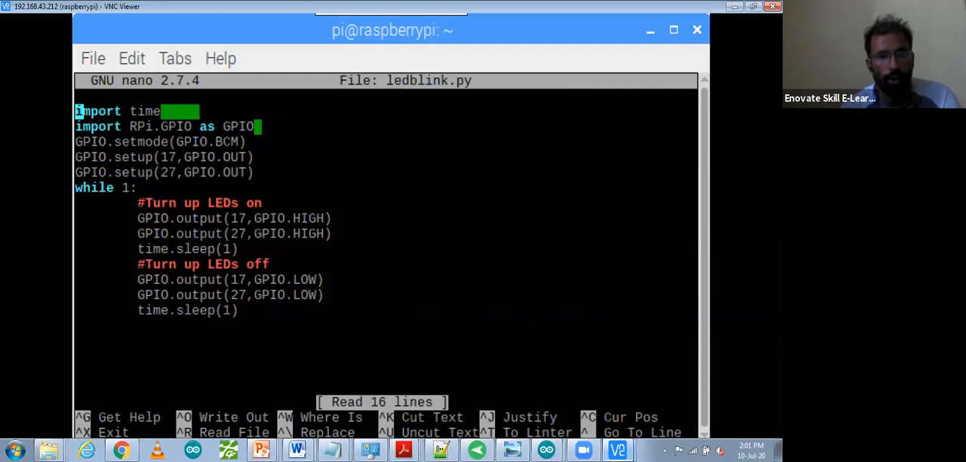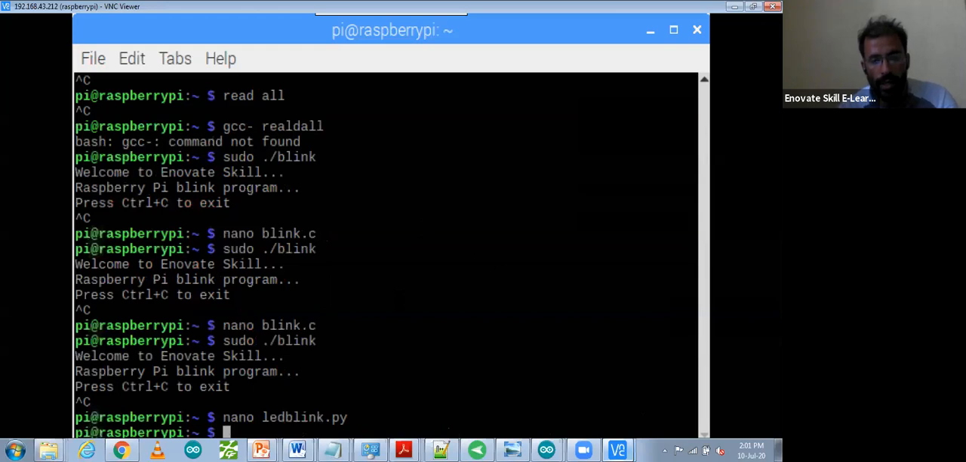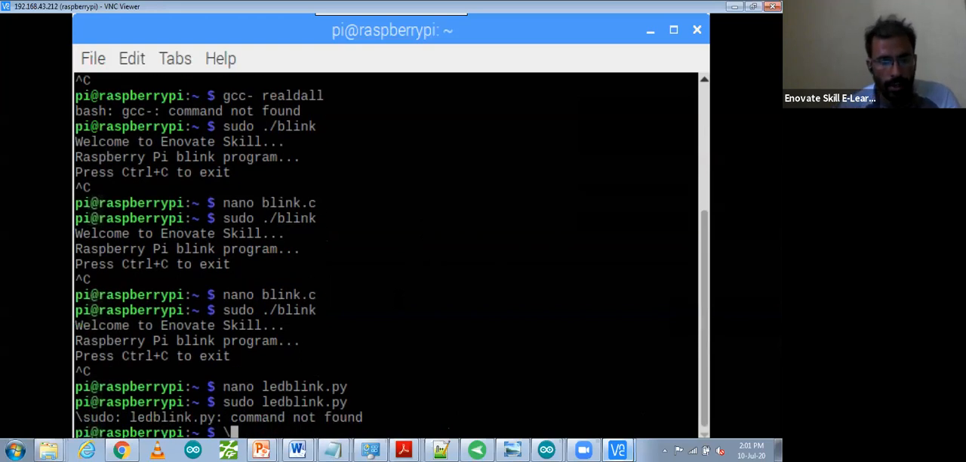That is the Python code. After that we press Control X, and we can run it with sudo, and then the file LED blink dot py. So you can execute it. Sudo LED blink command not found. Okay. So let me see the command to run it.